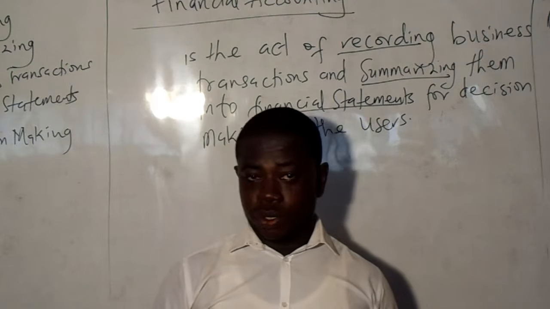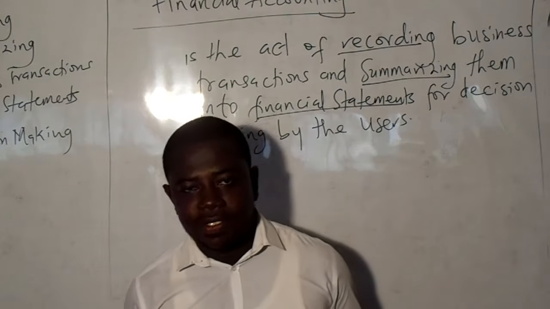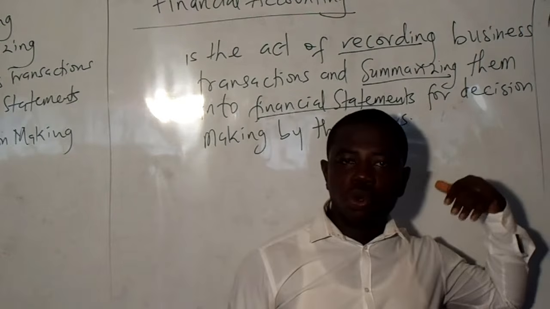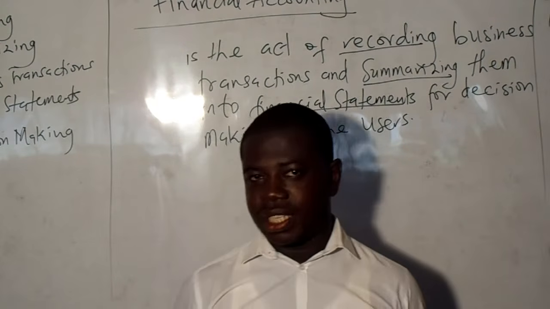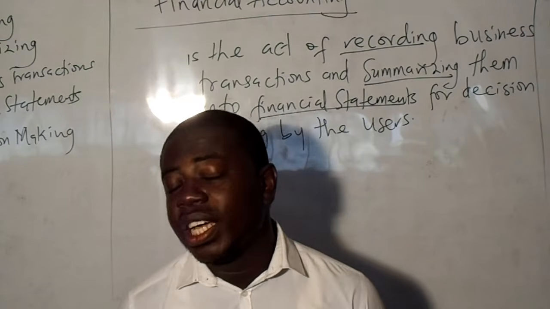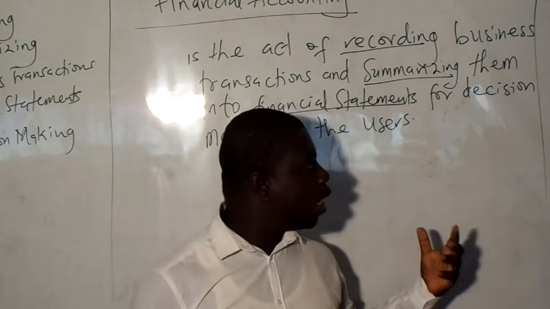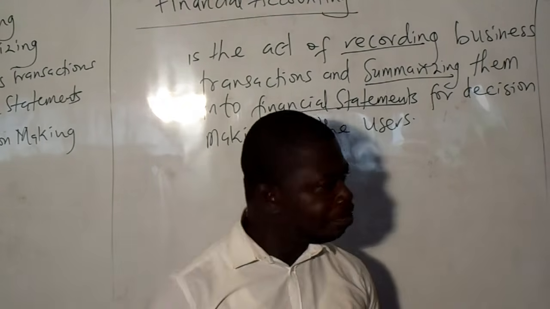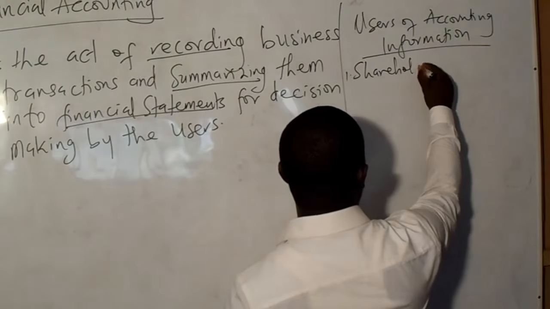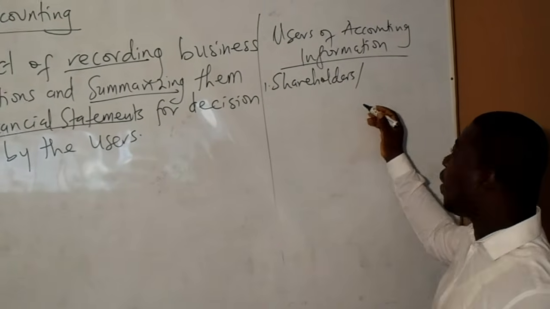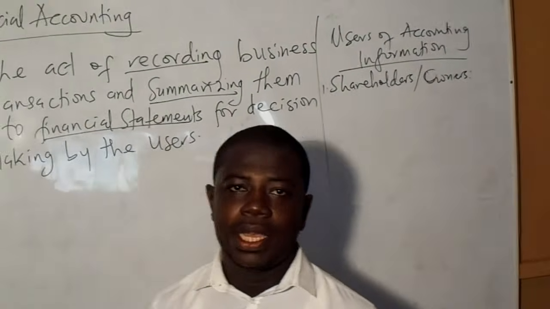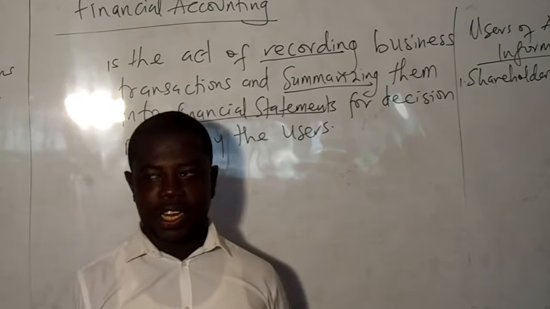Now, there are a lot of external users, like the shareholders or the owners of the company, government agencies, and all that. Now, we are going to look at each of the users of financial statements, and then we look at why they need financial statements. We look at the purpose or the type of decisions that they make whenever they get access to financial information. So I want to begin with the shareholders of a company. That is, and in the case of partnership, it will be partners, or let me simply say the owners of a business. Why do they need financial statements?